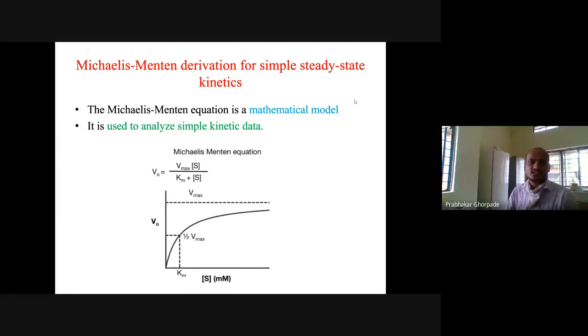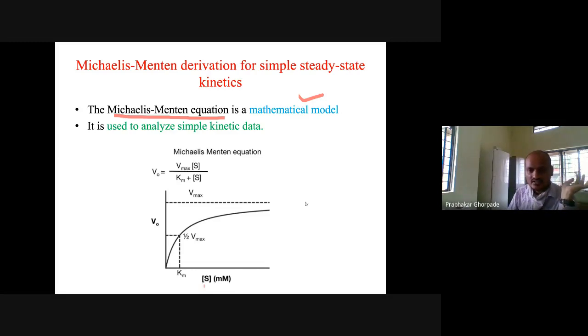If you want to see the rate of the reaction, we have a mathematical model, which we call the Michaelis-Menten equation. These are the scientists who derived the equation, and it is used to analyze simple kinetic data. Here is our curve again.